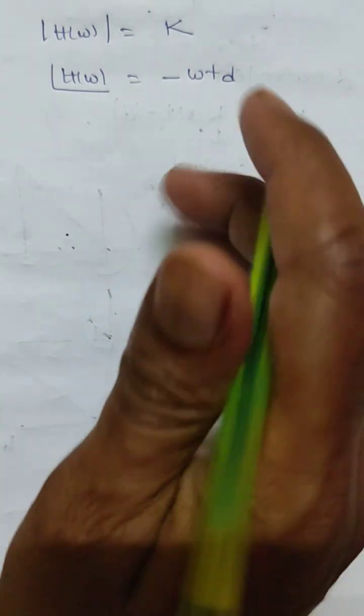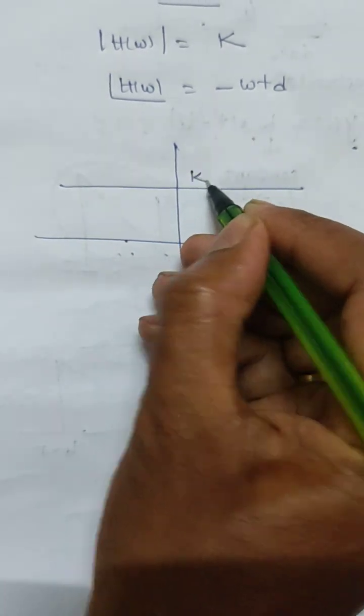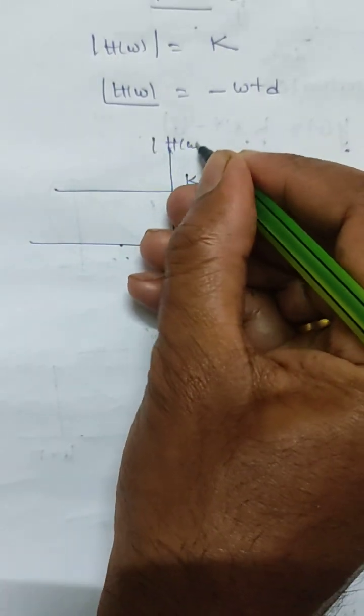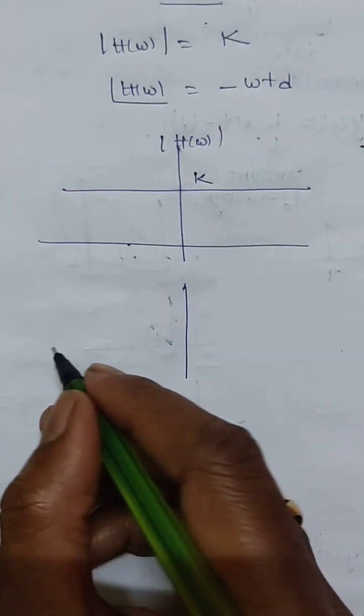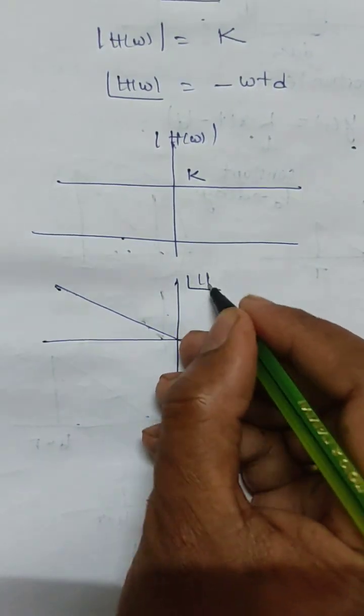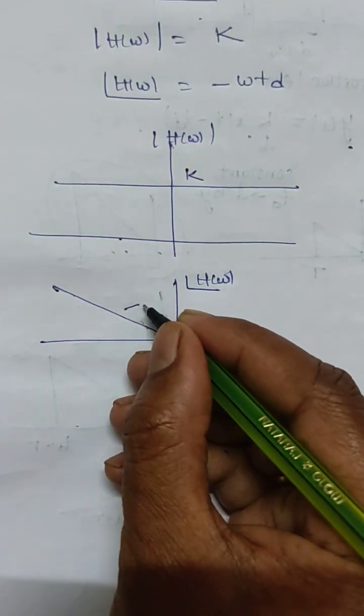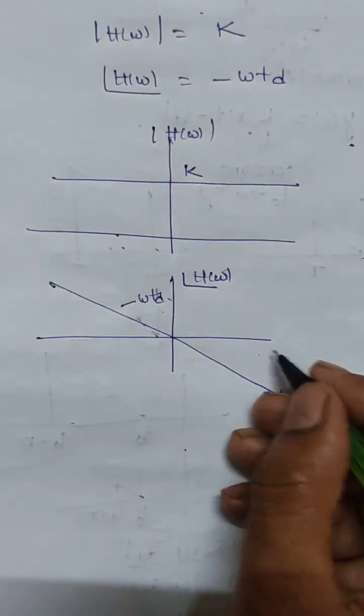If you plot both the magnitude and phase, it will be like this. This is modulus of h of omega, and this is angle of h of omega, which is minus omega times td.